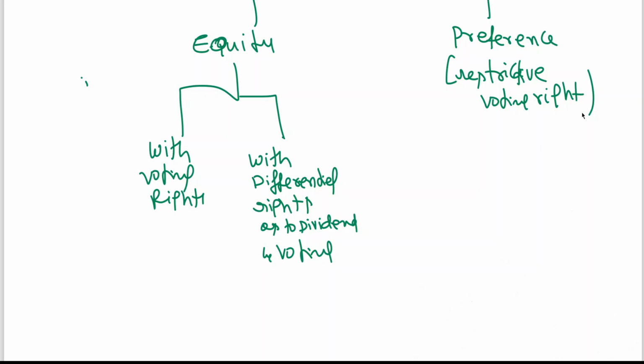Preference shareholders, however, have a restrictive voting right. Normally, preference shareholders have superior financial rights because they get dividend prior to equity shareholders, no? But they have less management control rights. They have a restricted right to vote only on resolutions placed before the company.